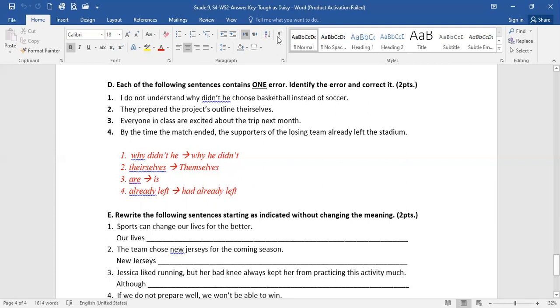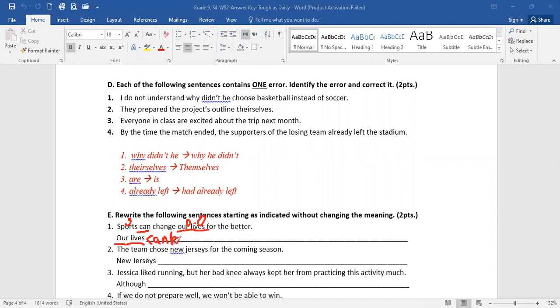Number one, sports can change our lives for the better. Rewrite it starting with our lives. So obviously what we did here is brought the direct object to the beginning, meaning changing active to passive. And we have a modal. When we have a modal, all we do is state the modal, can, or whatever modal they gave us, can, shall, will, would, might, as it is, and put verb be.